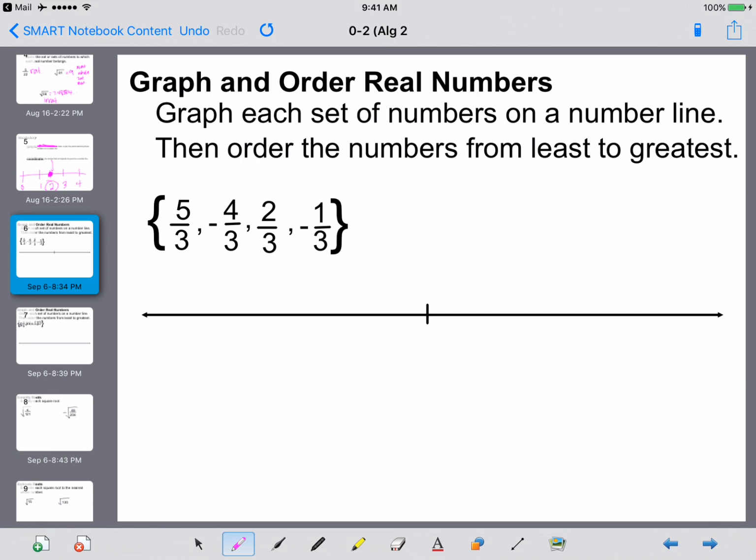Now, if we want to graph and order real numbers, we're going to have to first figure out what I should increase by here. We've got 5/3, -4/3, 2/3, and -1/3. So I've got both negative numbers and positive numbers, so I'm going to start off with 0. And because everything's in thirds, I'm going to be going up by thirds. So 1/3, 2/3, 3/3, which is 1.